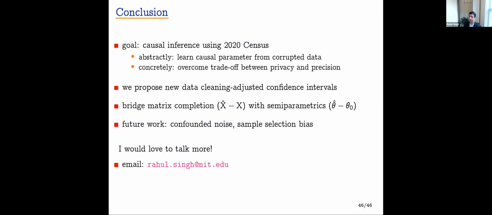Great, thanks for that answer. Let me choose another one because we're getting a lot of questions. Do you have any thoughts about a scenario where the outcome is also noisy, as will often be the case in data protected with DP?